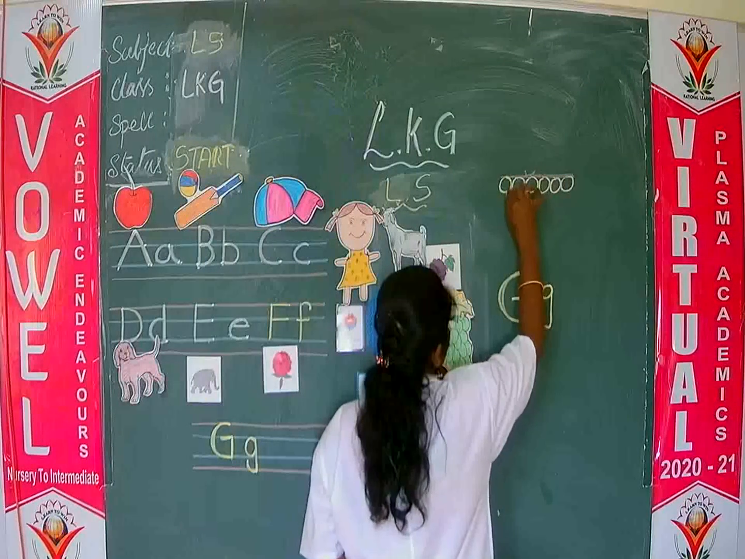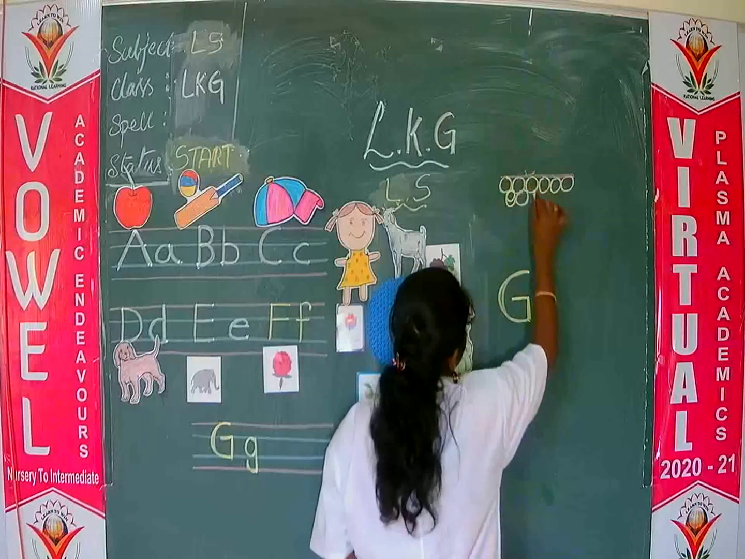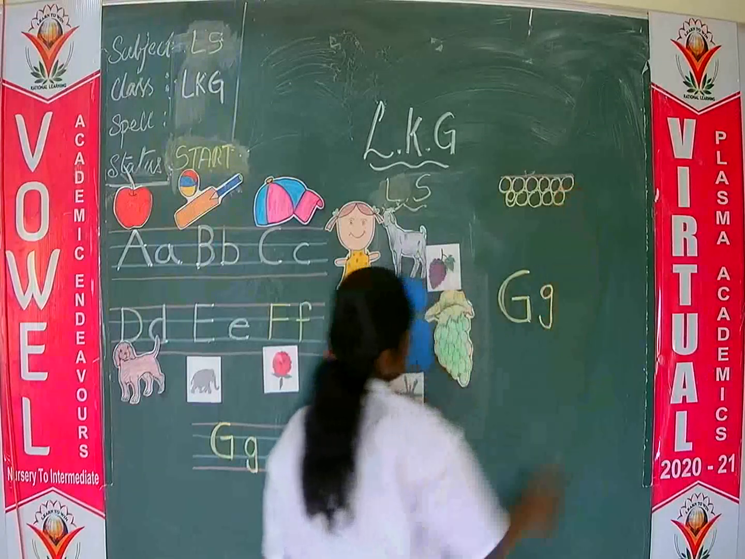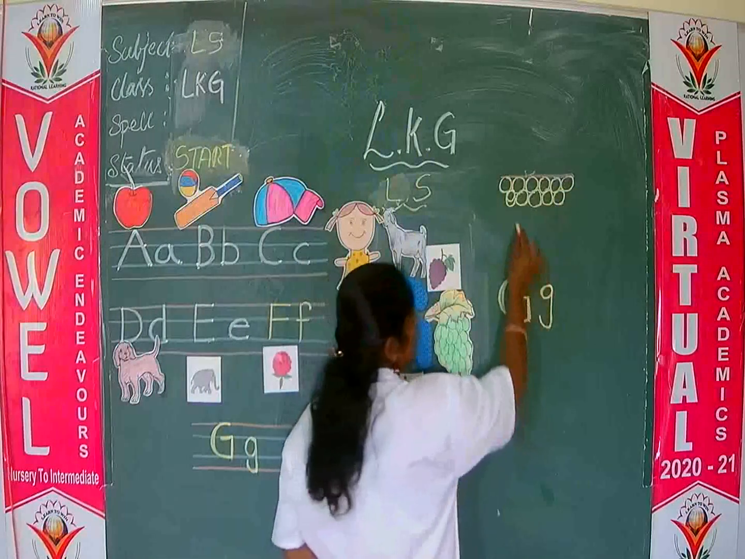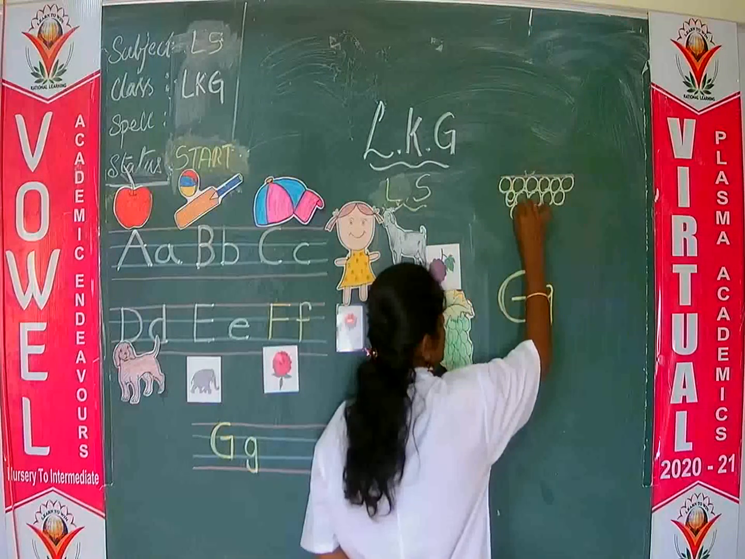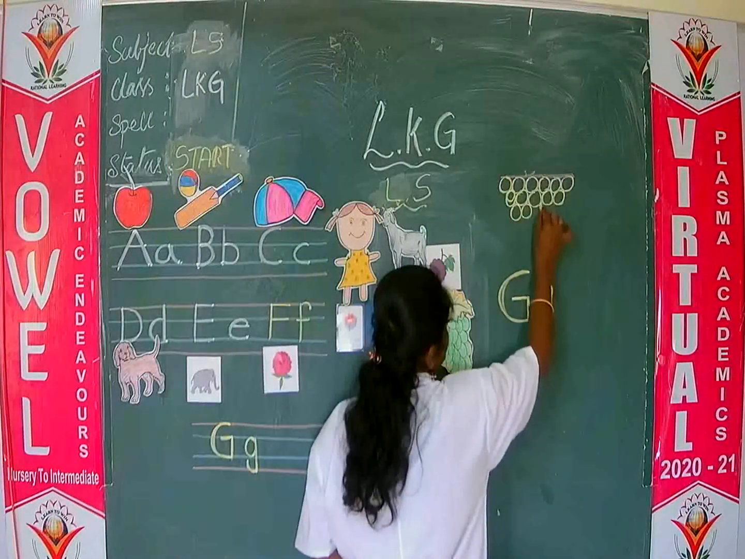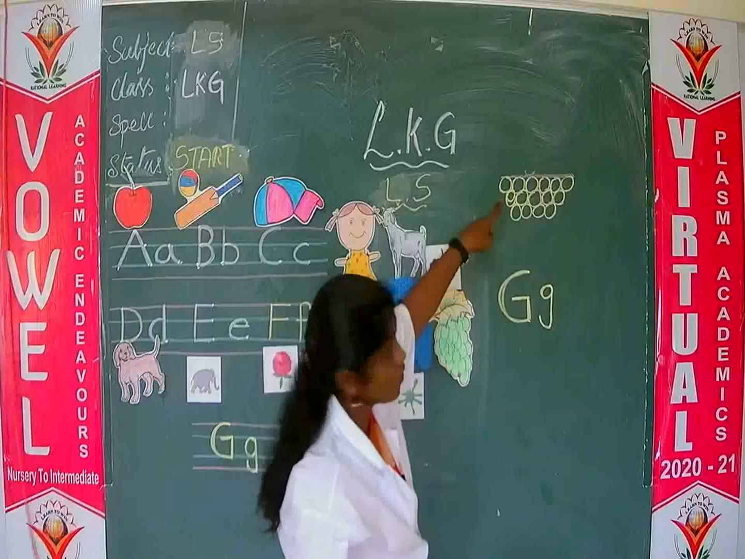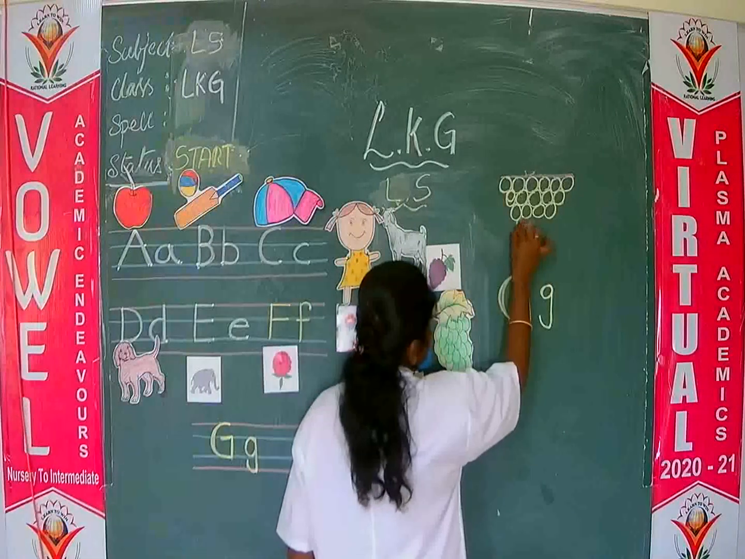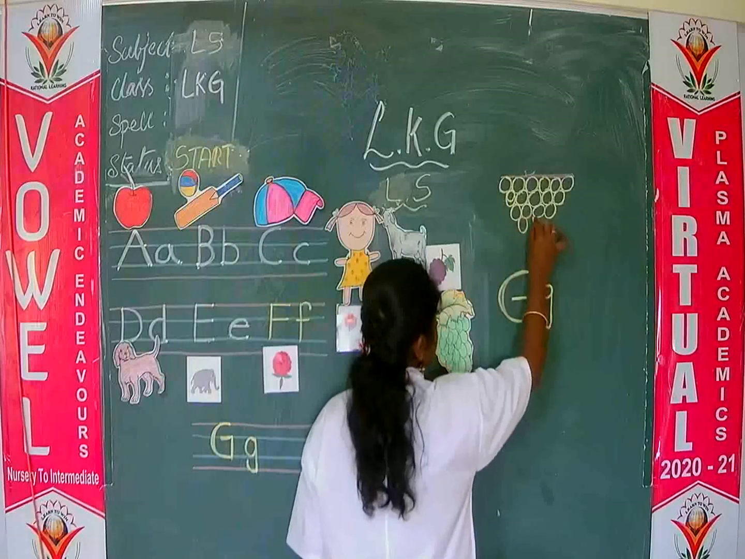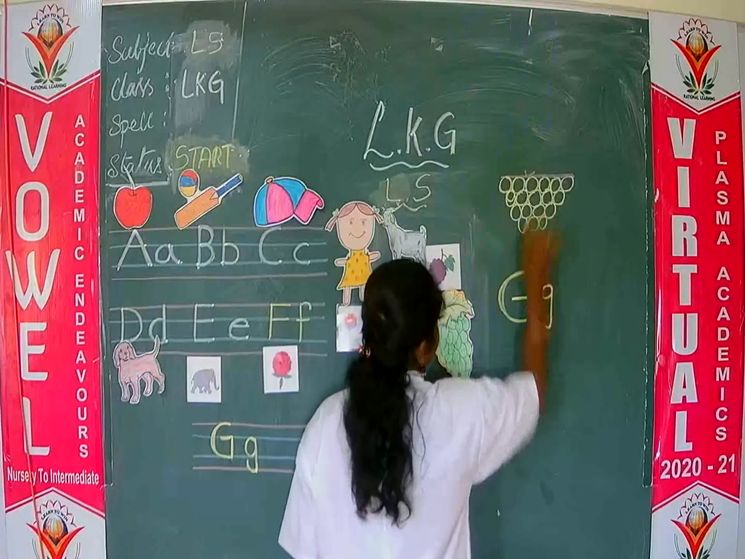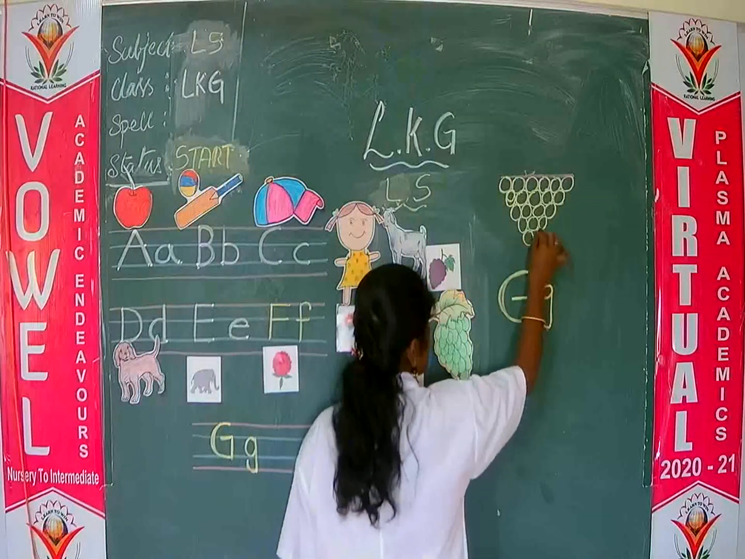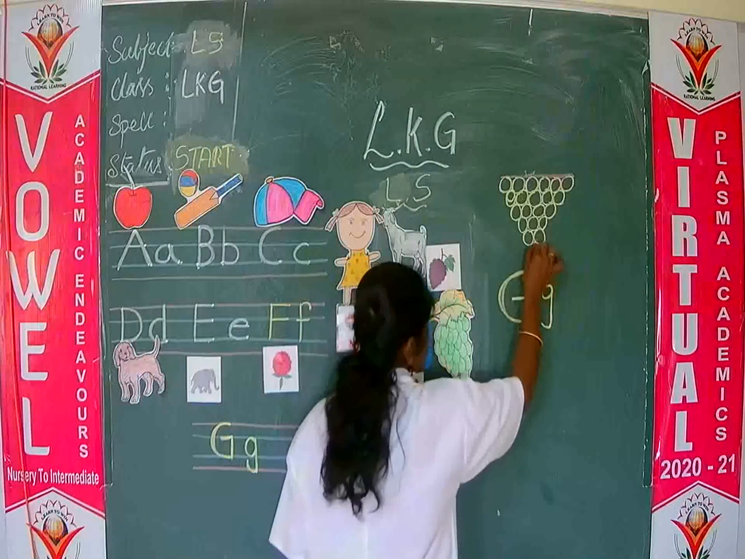Okay. 1, 2, 3, 4, 5. First 6, then 5. Okay. Now again between these 2, again one more circle. 1, 2, 3, 4. First 6, then 5, then 4. Now 3. Again in the middle of these 2. 1, 2, 3. Okay. Now in the middle of these 2, again going to draw one more. 1, 2. And last 1.